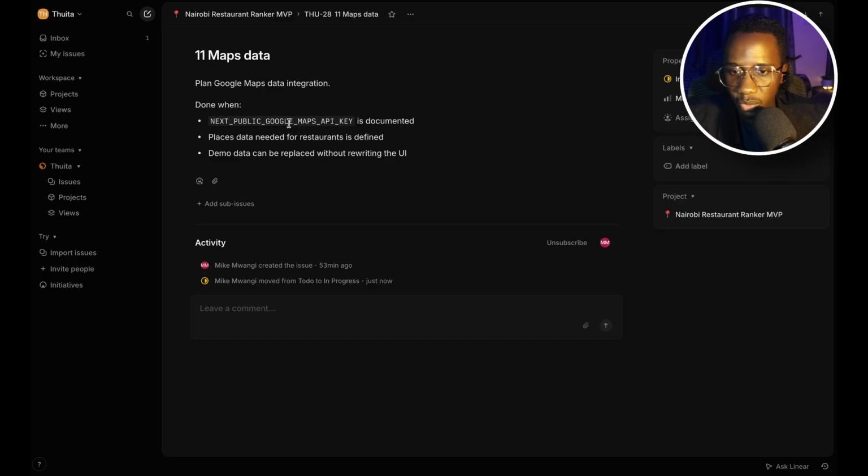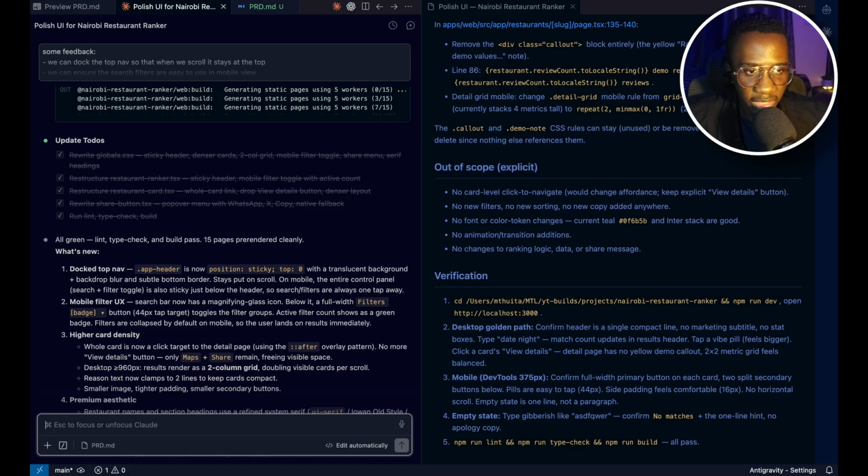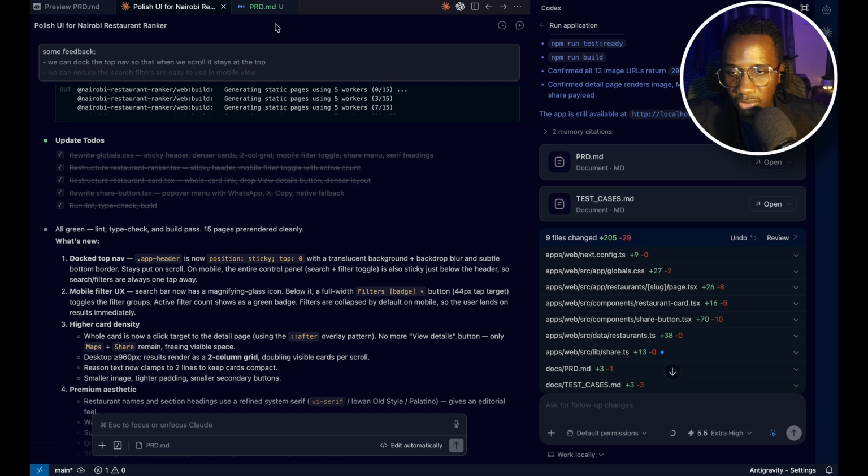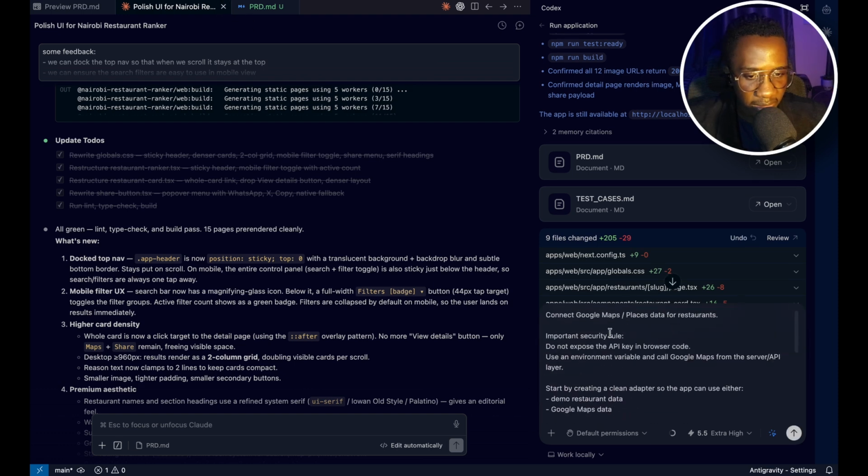Then next thing we can do is this maps data section to ensure that we actually get real data, because we're using demo data, and let me proceed with that. So I'll use Codex for this once again. So maybe I can just minimize that or close that. I have a prompt for this, so just paste it in.